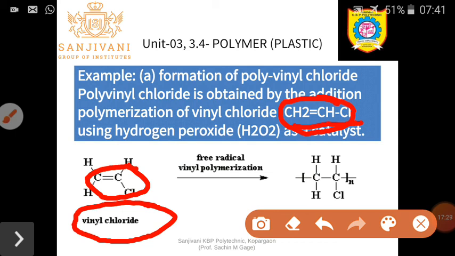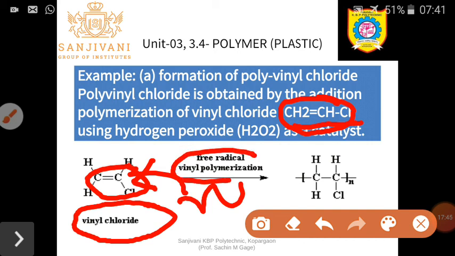Breaking of the double bond takes place, then there is formation of carbon with free valency, and they are linked to one another. So n number of these vinyl chloride molecules are linked together under suitable conditions, and you will get polyvinyl chloride. In this way polyvinyl chloride is formed.